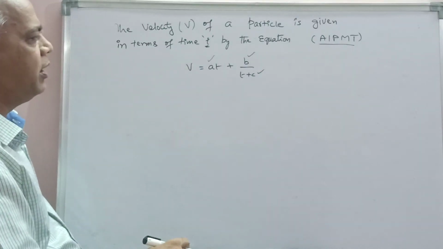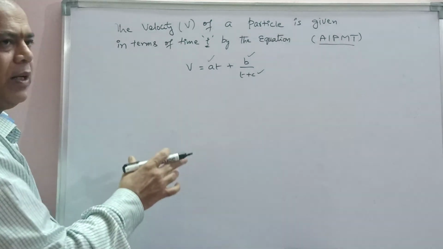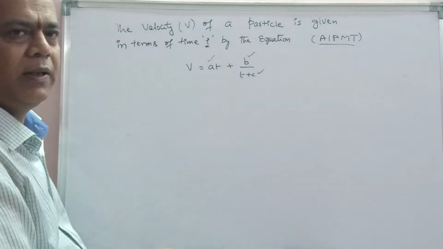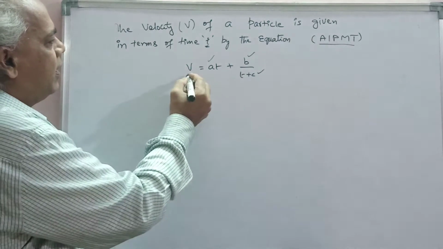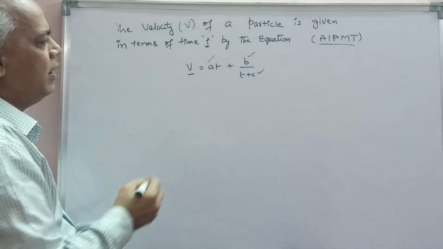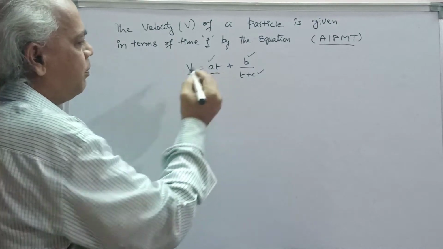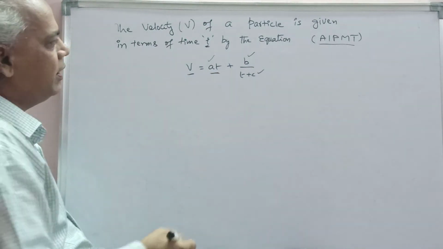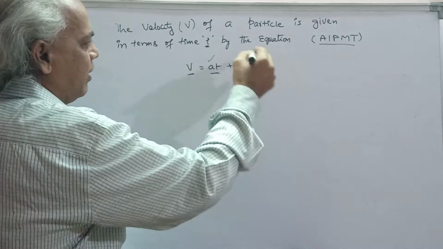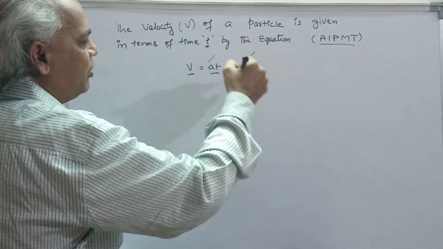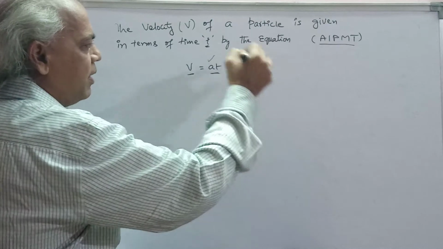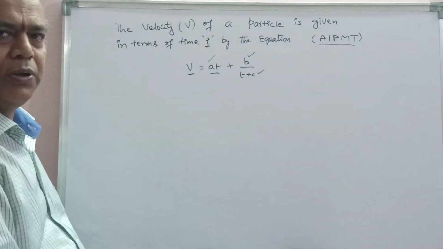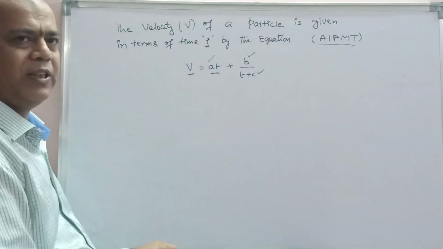Principle of homogeneity means a physical quantity can be added or subtracted with the same quantity only. Here v represents velocity, and this at also represents velocity, and the fraction b by t plus c also represents velocity.